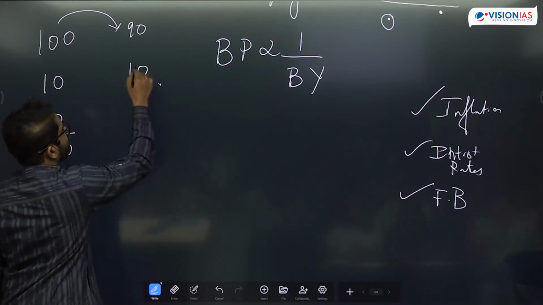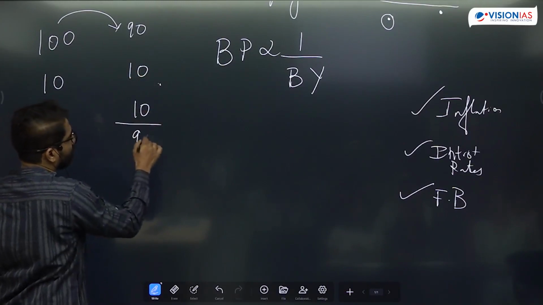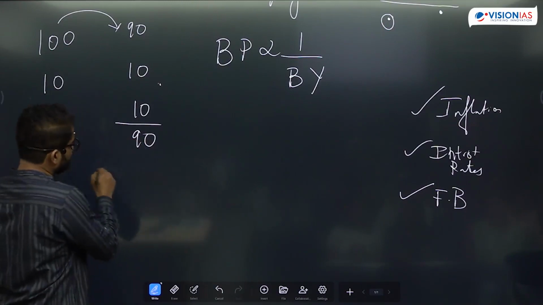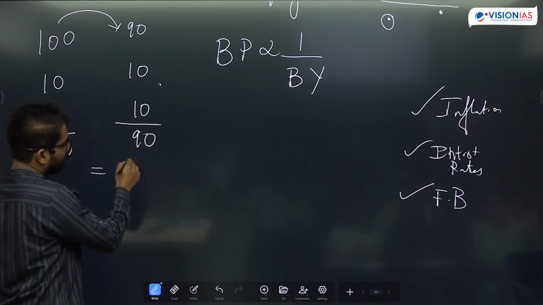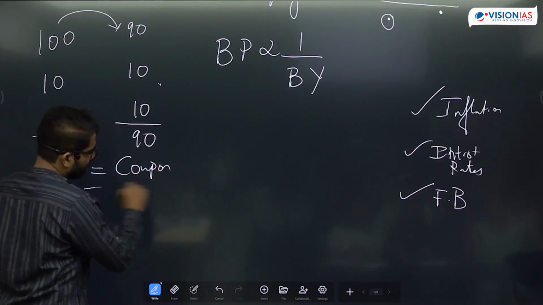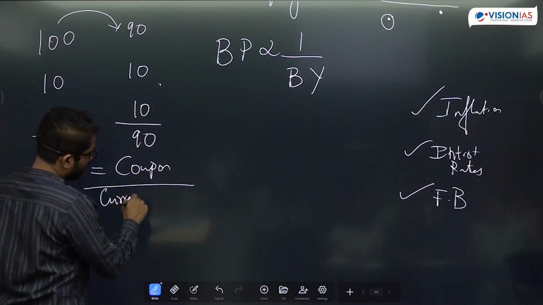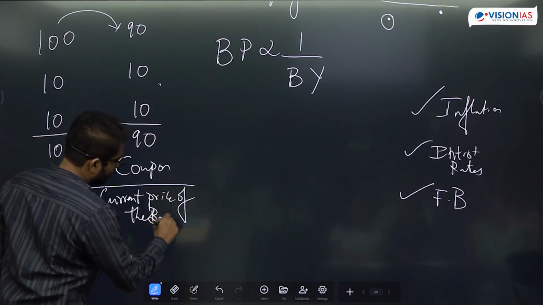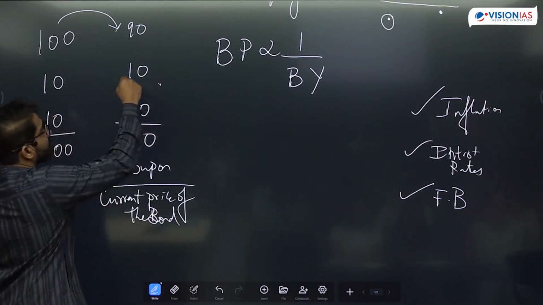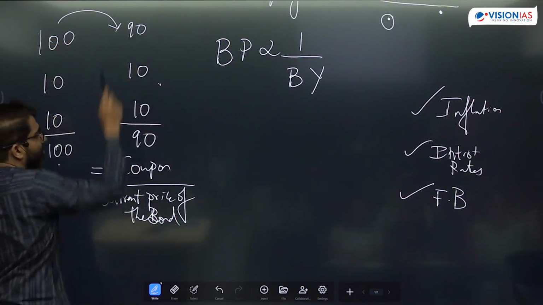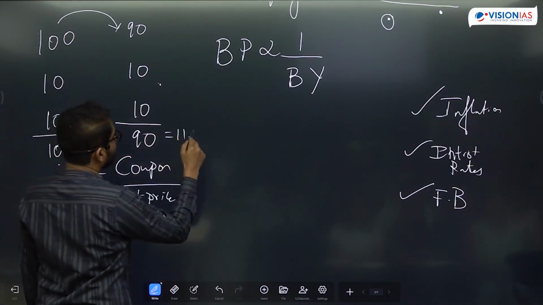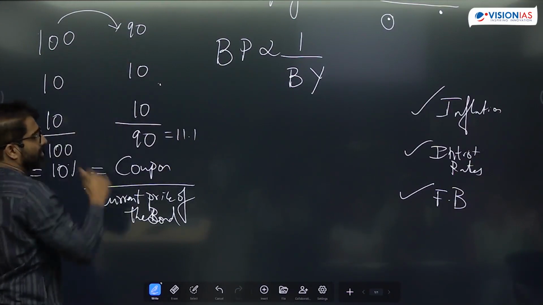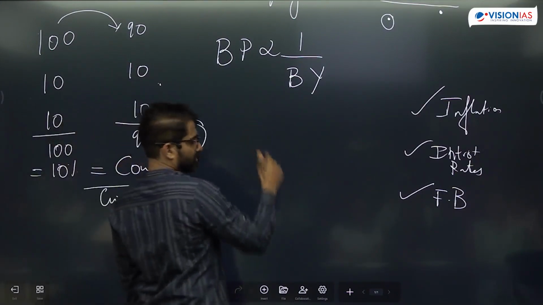So here this fellow will get 10 out of 90 that year. So bond yield is something like the coupon divided by the current price of the bond. The price of the bond is not constant. Here the price of the bond is 100, here the price of the bond is 90. Here my interest will become 11.1, here my interest will become 10%. That means as and when my price is going down, generally the yield will increase.